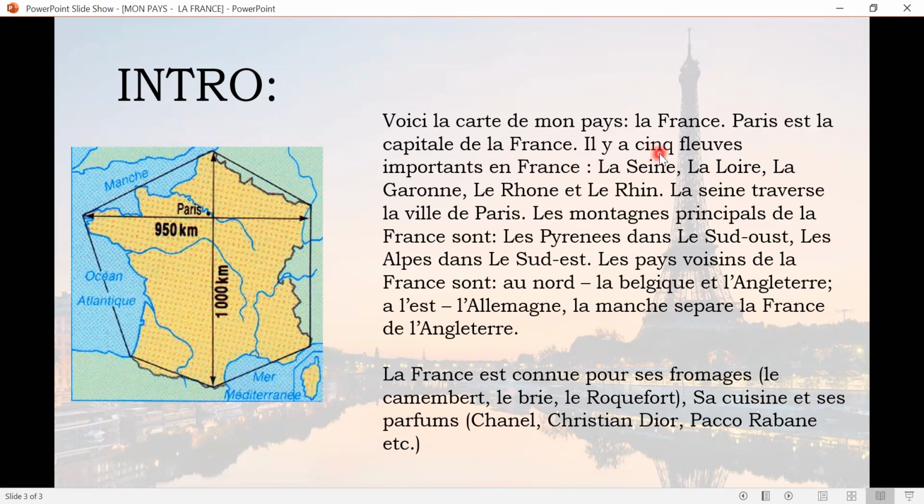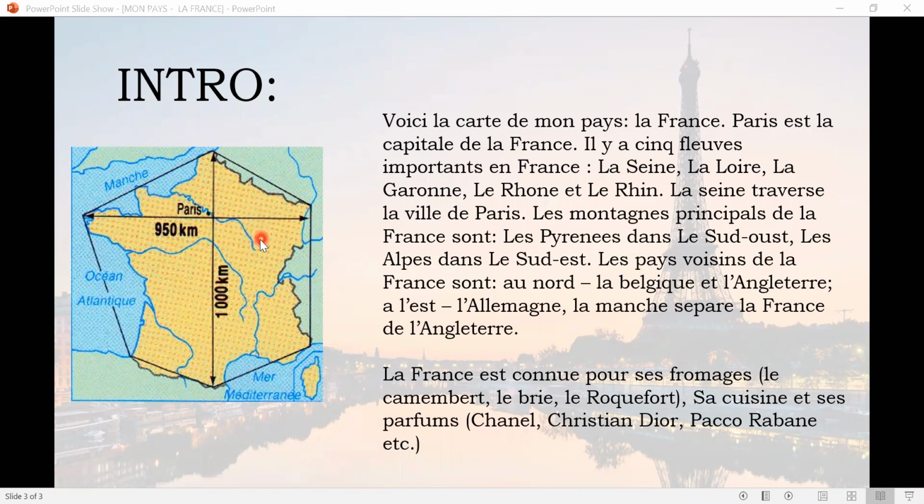Il y a 5 fleuves importants en France. It is written that there are 5 important rivers in France. The first river that we know is the Seine River, located over here. It crosses Paris and the Eiffel Tower, we can say.